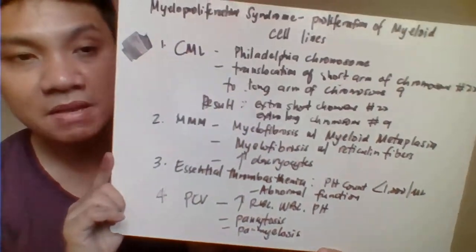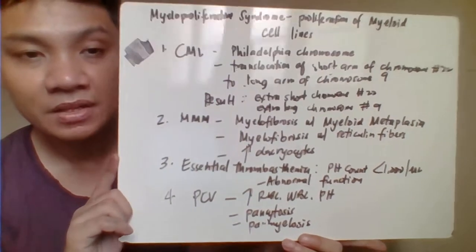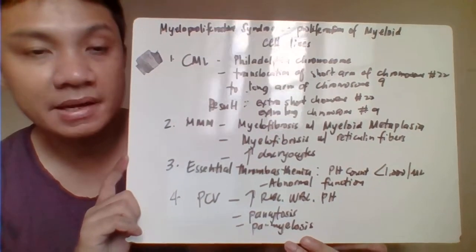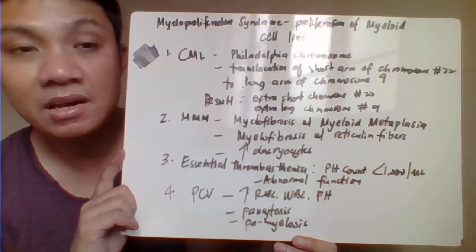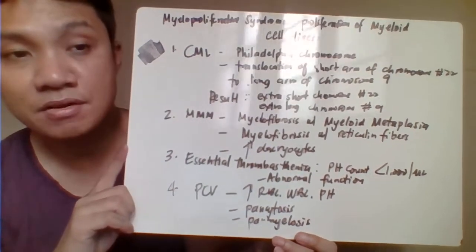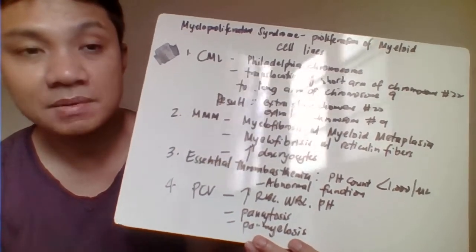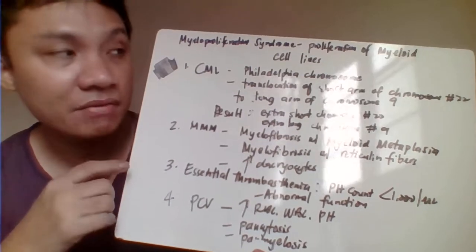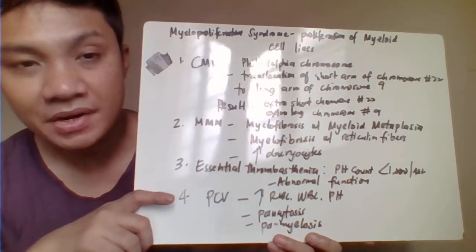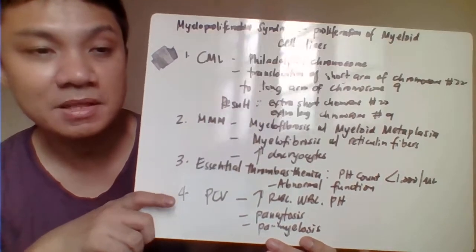Another type of leukemia, we have here your myeloproliferative syndrome. Myeloproliferative syndrome here is characterized by abnormal proliferation of your myeloid cell lines. So this includes, again, your myeloid cell lines, including your RBC, your platelets, your granulocytes, but not your lymphocytes. For the first one, we have the CML, chronic myelogenous leukemia, characterized by the presence of